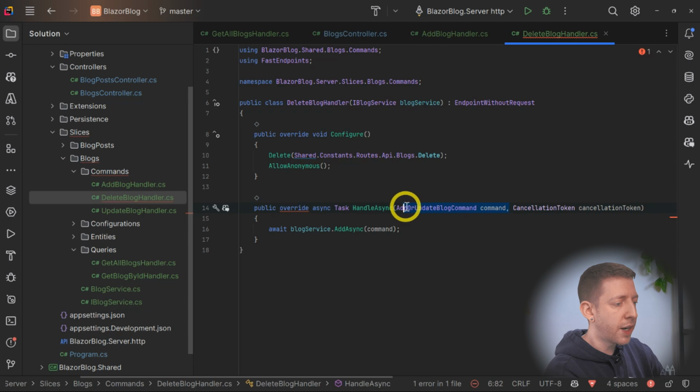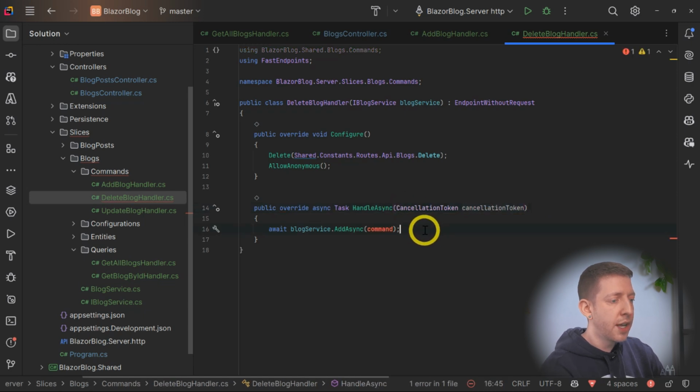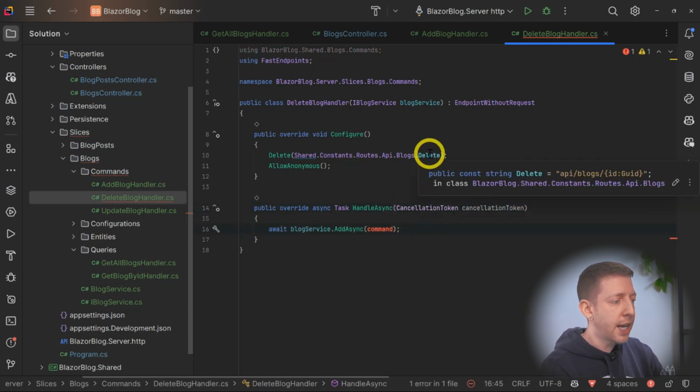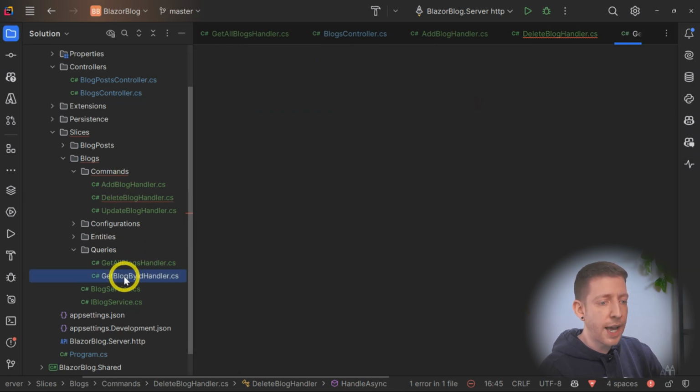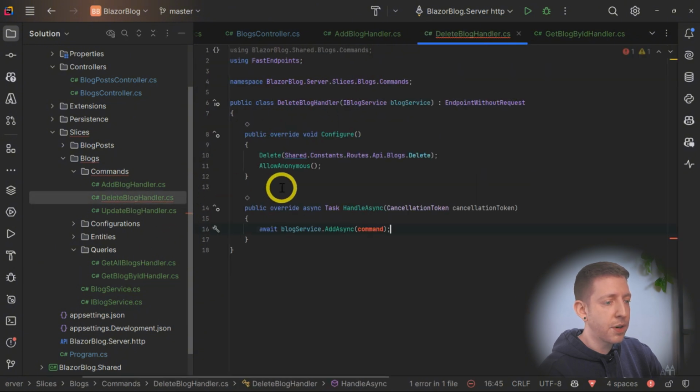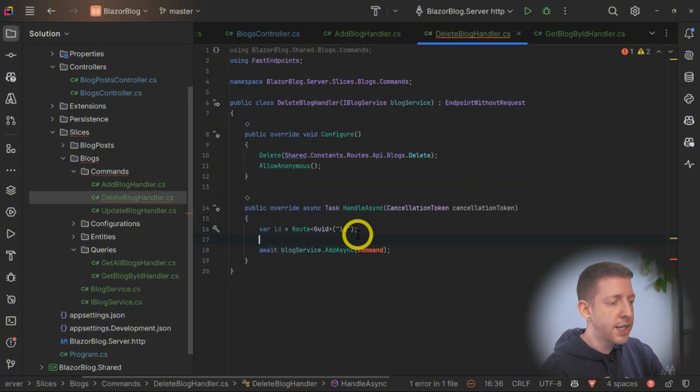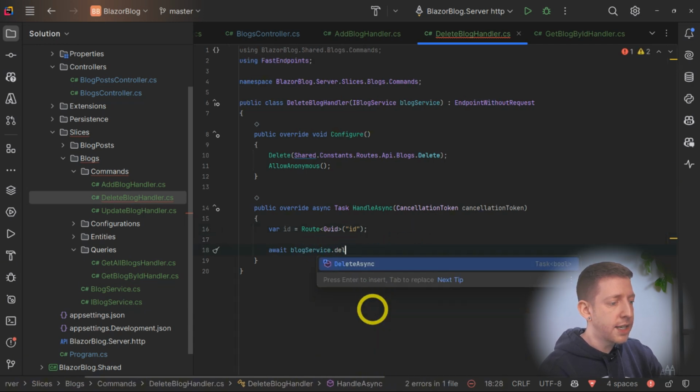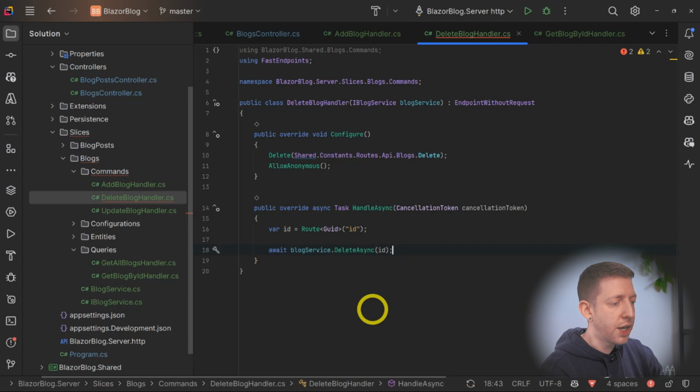Then we'll need to remove the command from the handle method. And again, this is a bit like the getById where it has a root parameter. So if we go over to our getById, we can copy this and bring this into our delete blog handler. So there's the ID of the blog to delete. And then we'll say blog service delete async, and we'll pass through the ID.